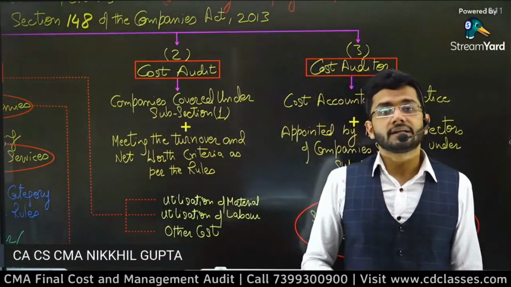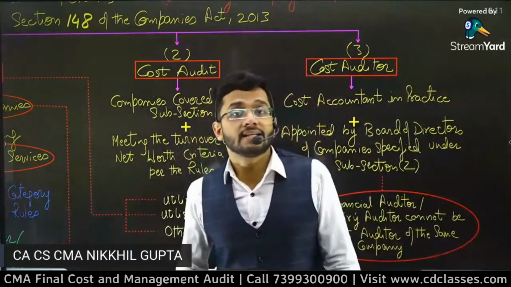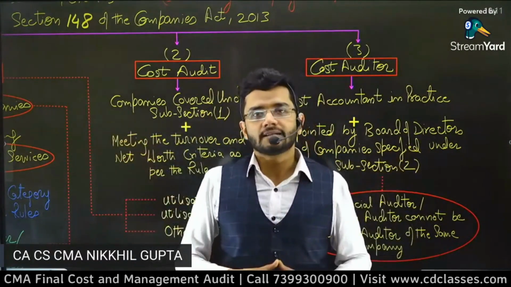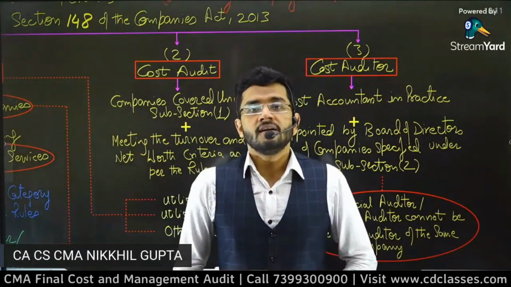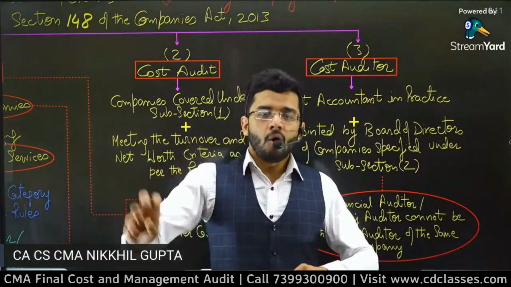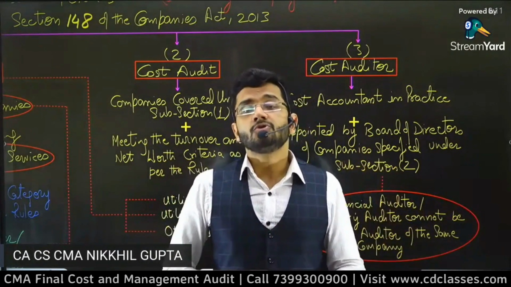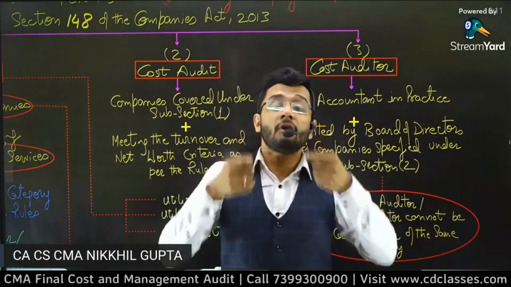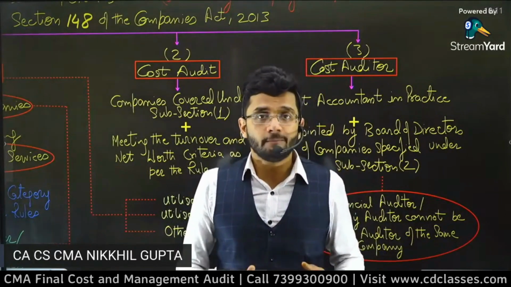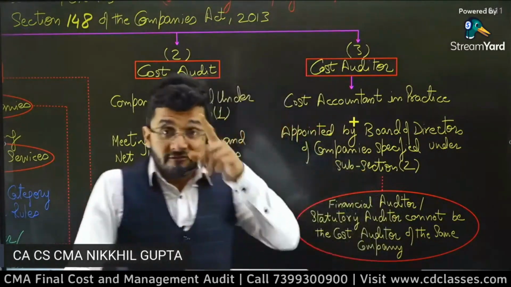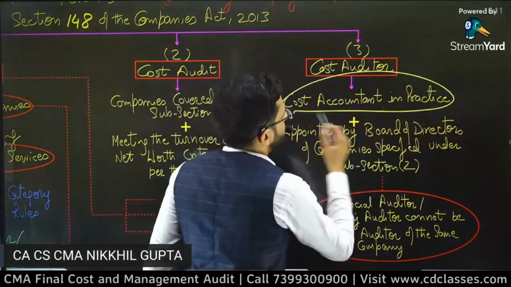Once you become a member of the institute, the second step you need to take is to decide whether you want to go for a job or start your own practice. You have to make this critical decision. If you want to start your own practice, guys, then you need to obtain a certificate of practice from the Institute of Cost Accountants of India. So your membership clubbed with your certificate of practice will make you a cost accountant in practice.